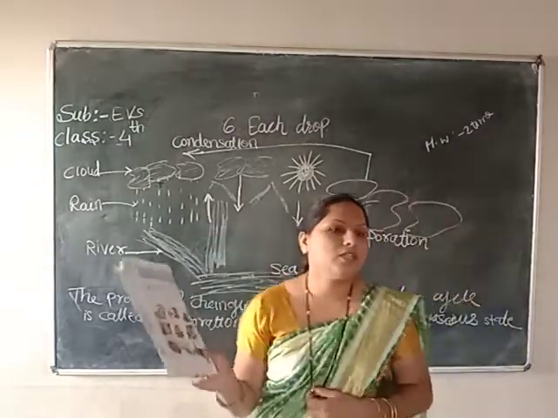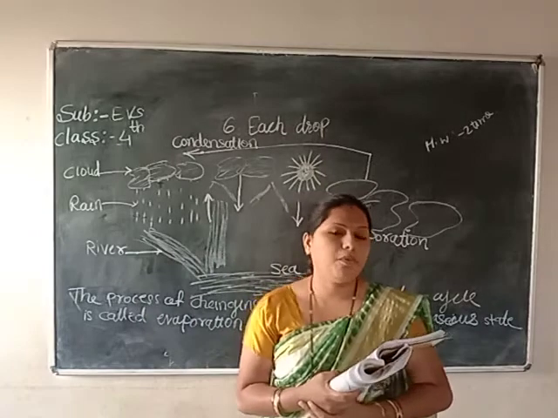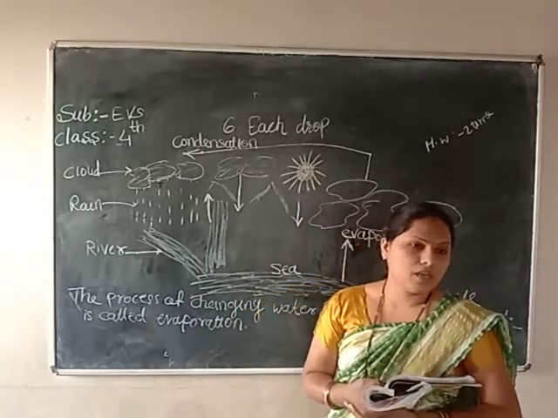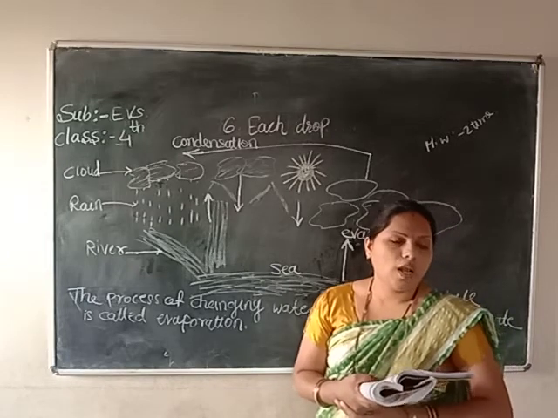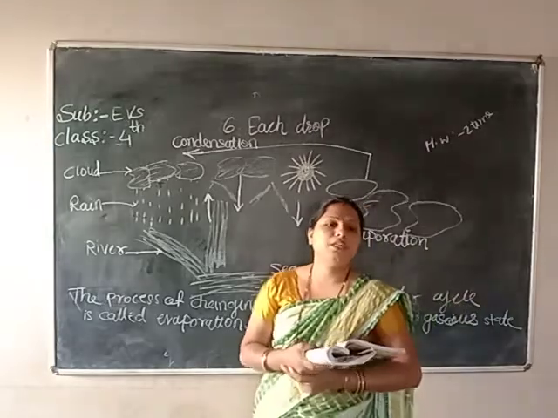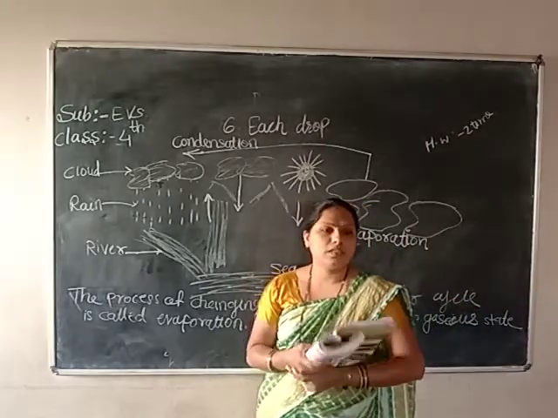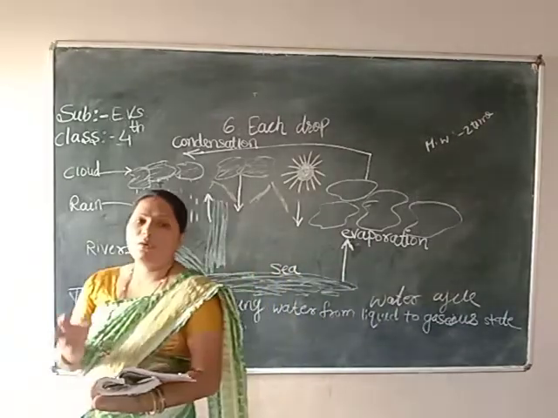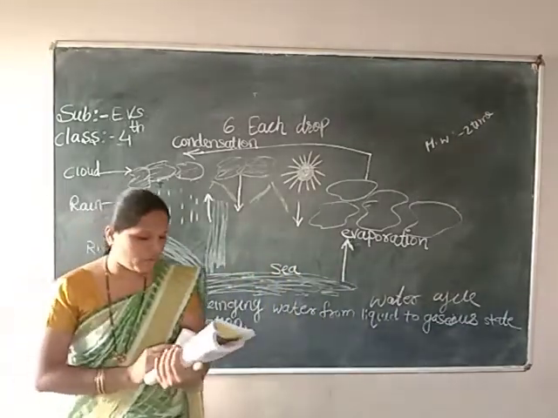Observe these pictures and try to understand for what purpose we are using water here. First one, the cow is drinking water. All animals need water. All living beings need water: animals, birds, insects, human beings, all of us need water. Animals, plants and trees also need water here.